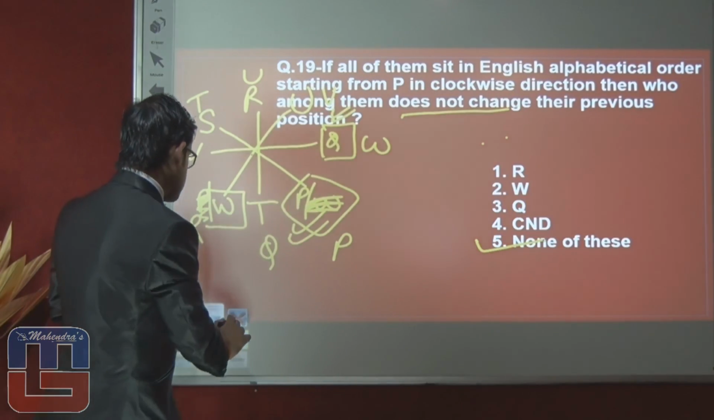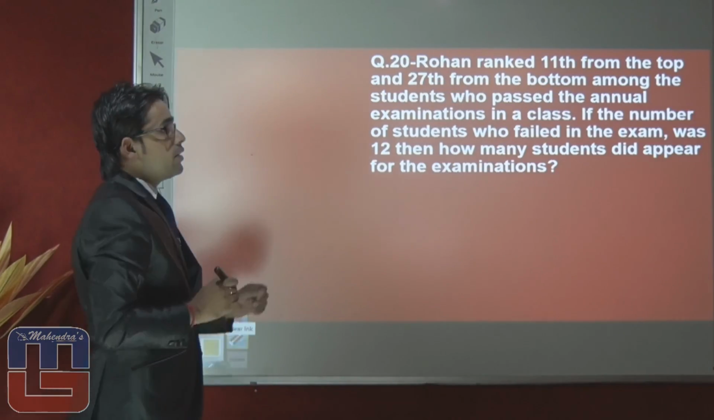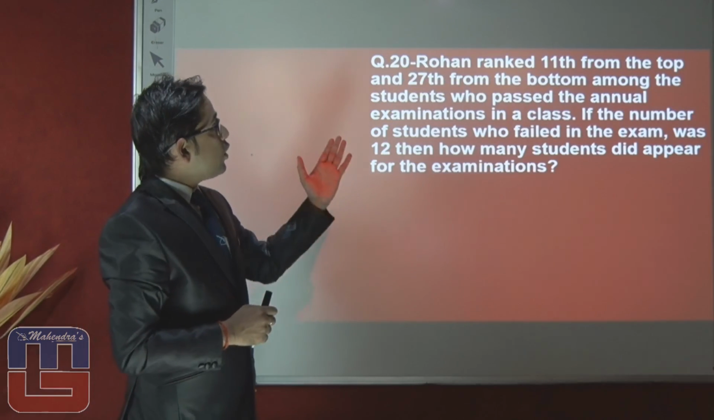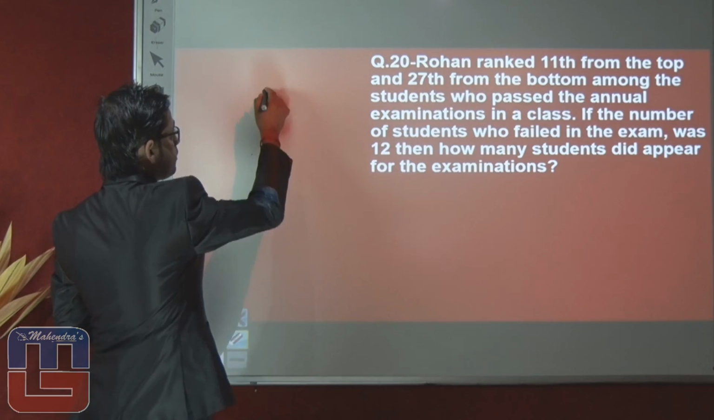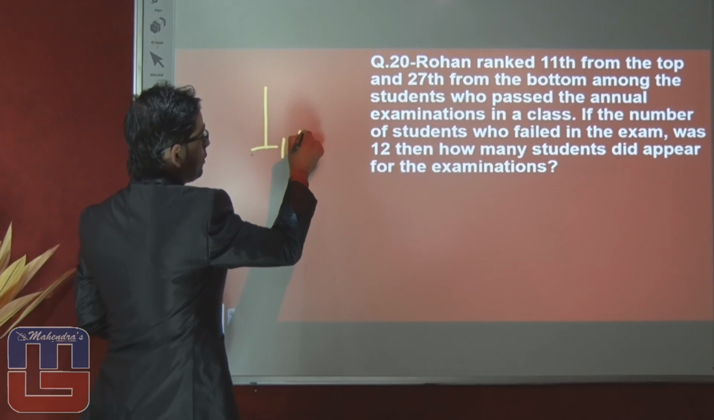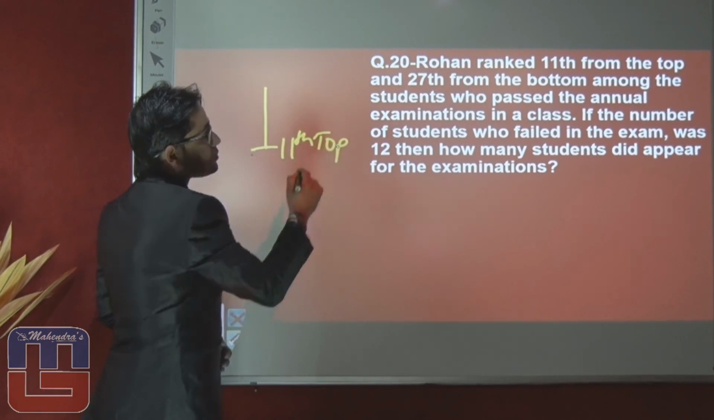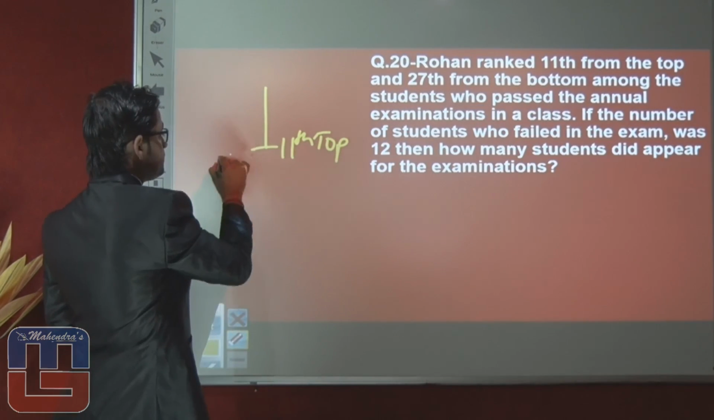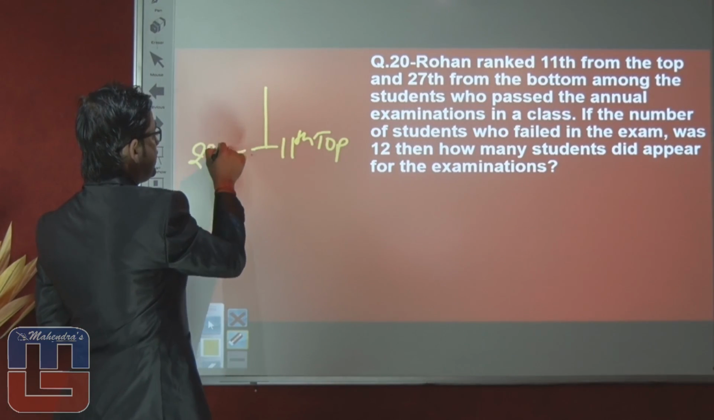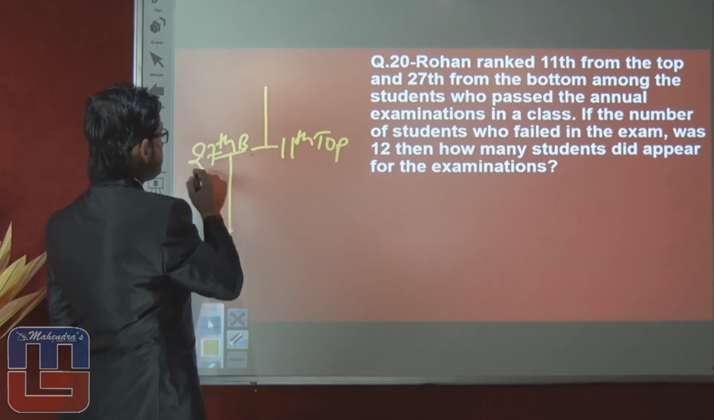Let's proceed toward the last question of this discussion. Rohan ranked 11th from the top. It means position of Rohan is 11th from the top. And 27th from the bottom. Rohan is 27th from the bottom.